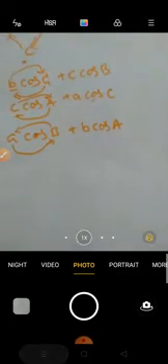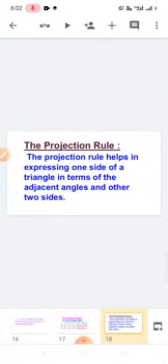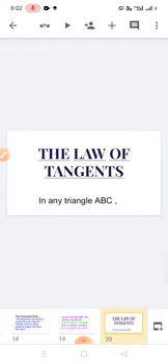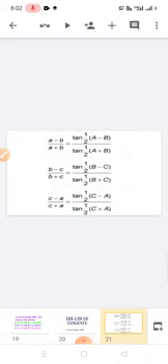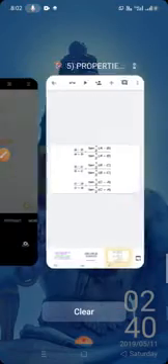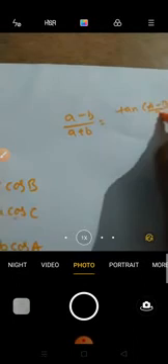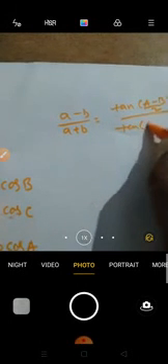So next, we have to see the law of tangent in any triangle. The law of tangent: (a minus b) by (a plus b) is equal to tan of (A minus B) by 2, by tan of (A plus B) by 2.